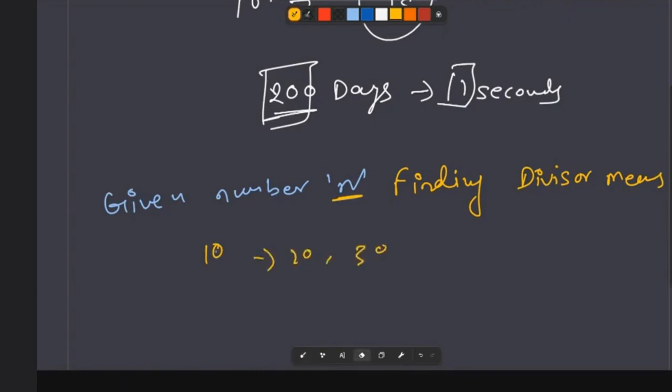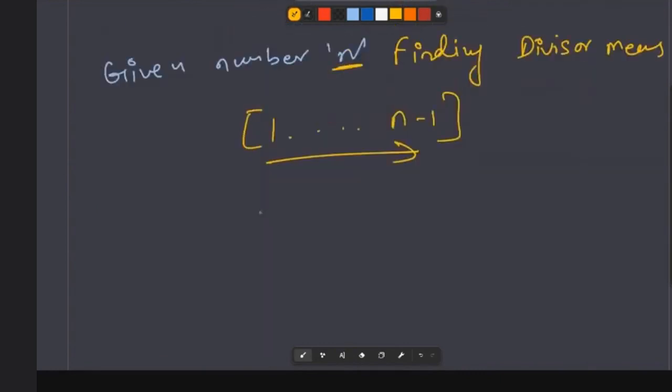So earlier what we used to do was iterate from 1 to n minus 1 and check if any number is a divisor of that number. Now with some algorithmic concepts, we can just iterate from 1 to root n, and when looping through these elements, let's denote them with i.